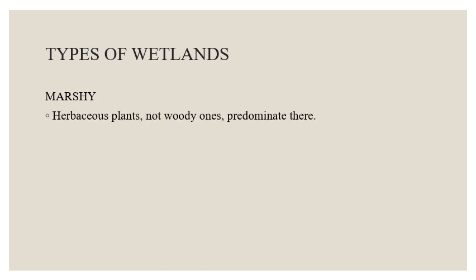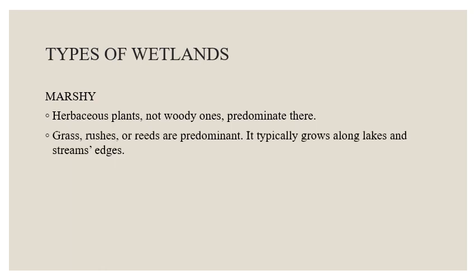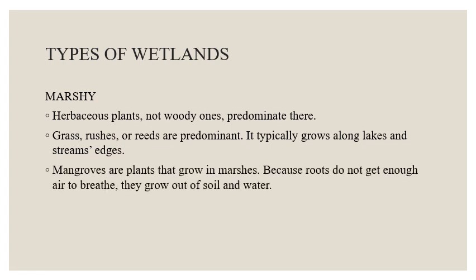Herbaceous plants, not woody ones, are predominant there. Grass, rushes, or reeds are predominant. It typically grows along lakes and stream edges. Mangroves are plants that grow in marshes. Because roots do not get enough air to breathe, they grow out of soil and water.